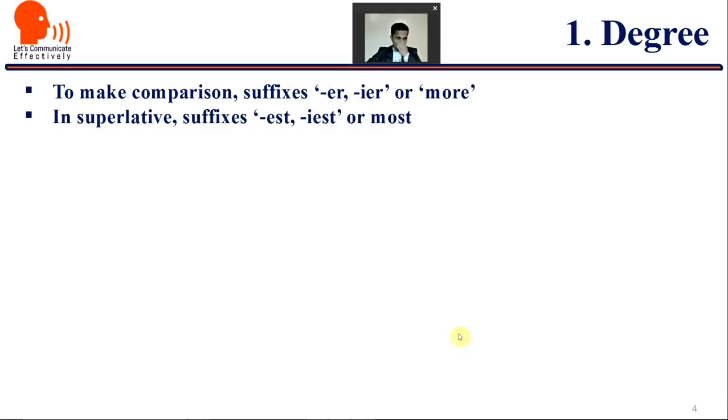Let's move ahead to make comparison. I hope you have studied this very well in our second part when we learned about the parts of speech, that adjectives take er and est or more and most when we are making the comparison. So when to use er, ier or more, I guess you are well aware now, depending on whether it is a single syllable word or a double syllable word and so on. To make comparisons, suffixes er or ier or more are used, and in superlatives suffixes est, ist or most are used.